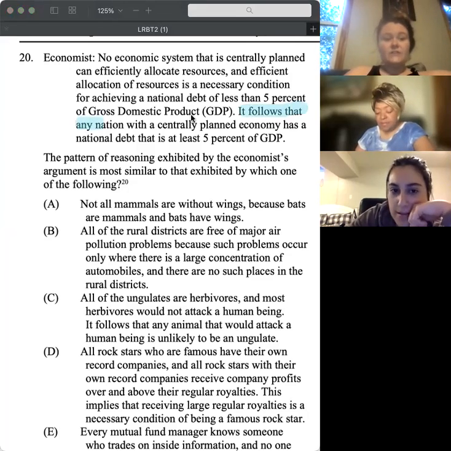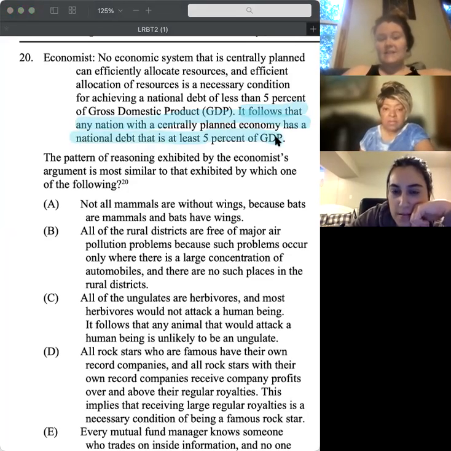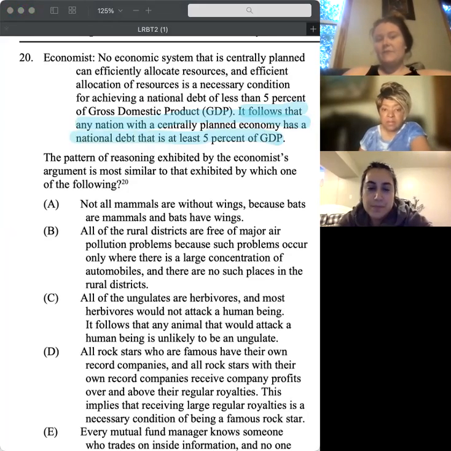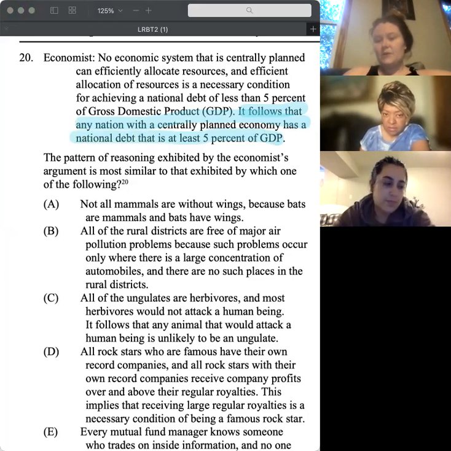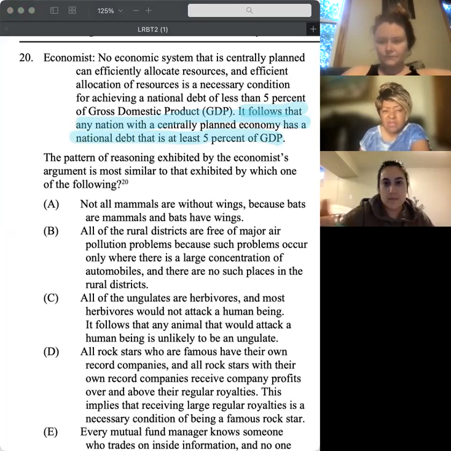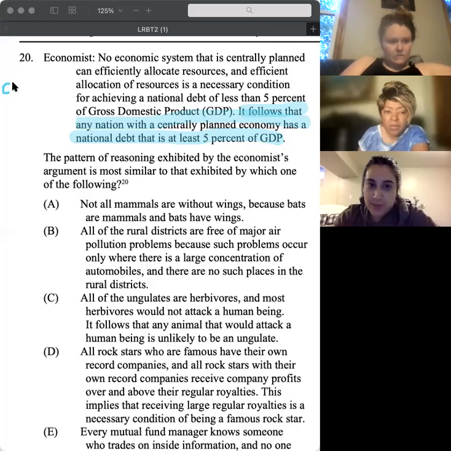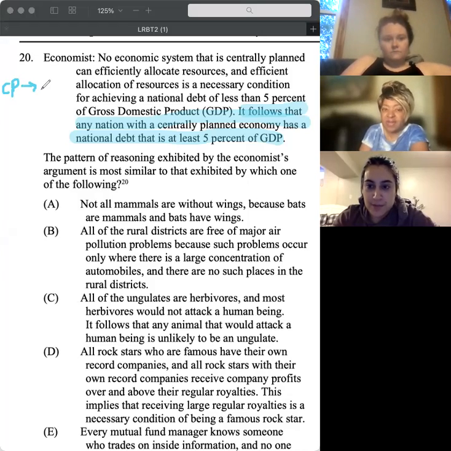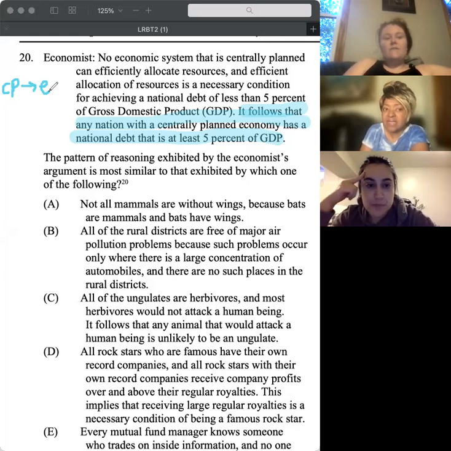Okay, so our conclusion is our last sentence, but go ahead and diagram the first sentence and then tell me what you have once you're finished. Being centrally planned is sufficient to not allocate resources efficiently. My necessary condition was efficient allocation. Yep. But do they? Interesting question.